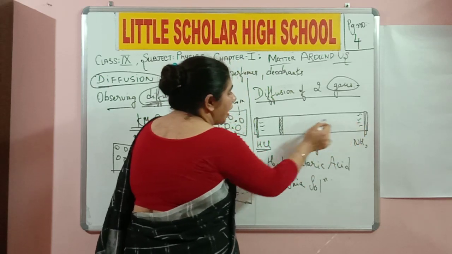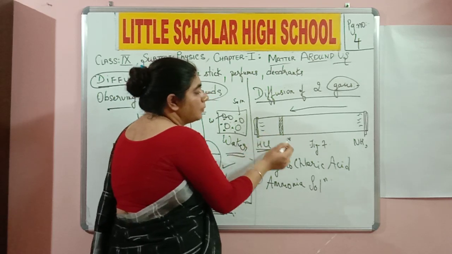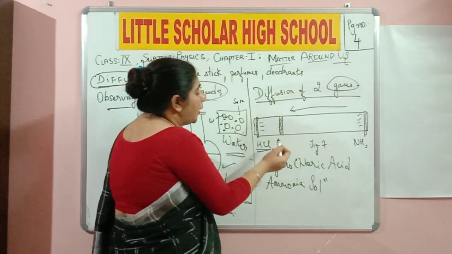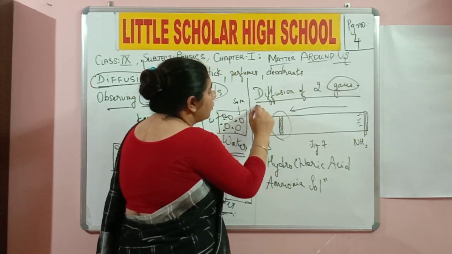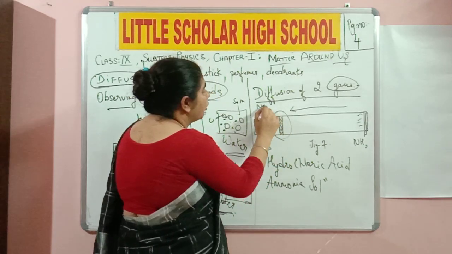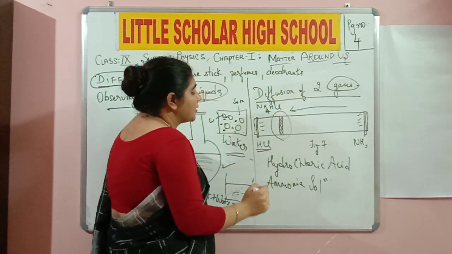And they are going to travel a certain length. Now, ammonia is going to travel faster because it is much lighter when compared to hydrogen chloride. And when hydrogen chloride and ammonia combine with each other, they are going to form fumes which are a composition of ammonium chloride, NH4Cl. Do you understand?